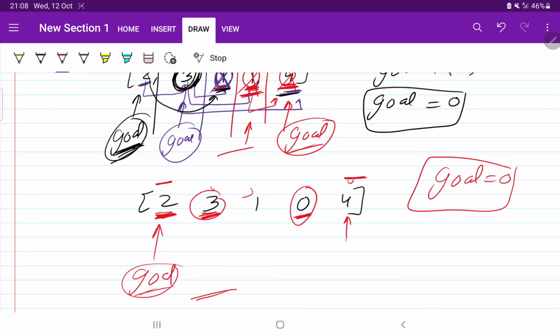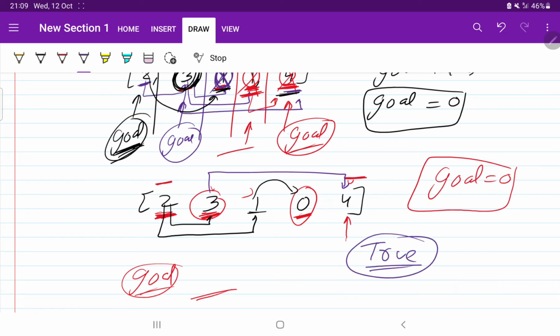Okay, so if we think of the problem again, how are we going to reach the end point? This 2 can jump from here and here. So if you jump from 1, you will reach 0, dead end. We can say this is a dead end. But from 3, you can directly jump to 4. So you are going to reach the last element, so we need to return true.